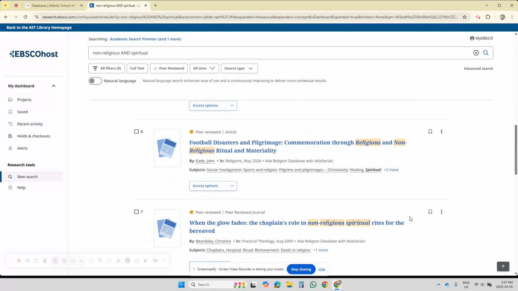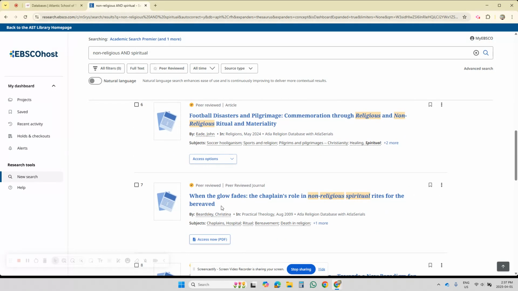Let's go look a bit more. Here's an interesting one. When the glow fades, the chaplain's role in non-religious spiritual rites for the bereaved. Okay, this is interesting. If I was doing a study on how ministry personnel help the non-religious spiritual Christian, this would be a really useful article. And if I was doing a research paper on a topic like this, I might add an extra search term.